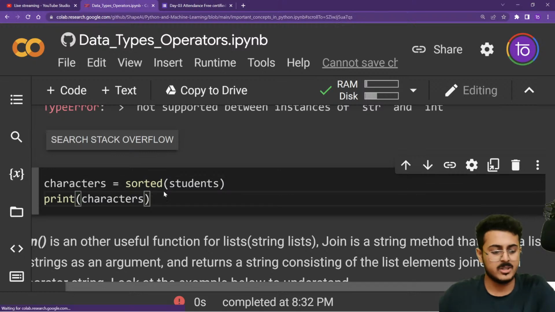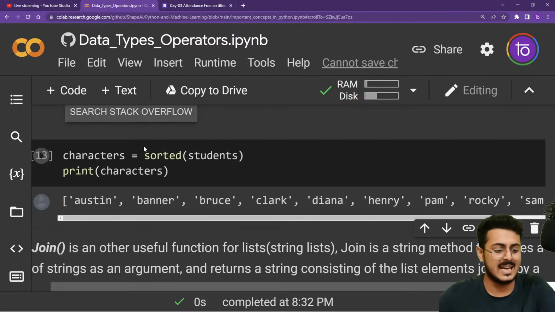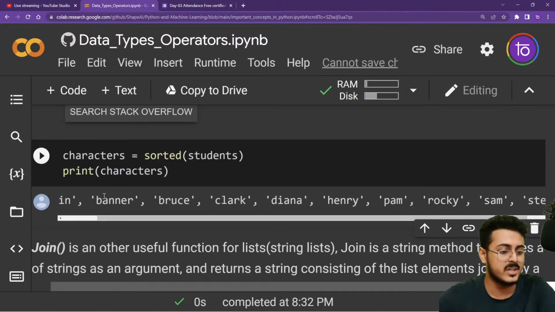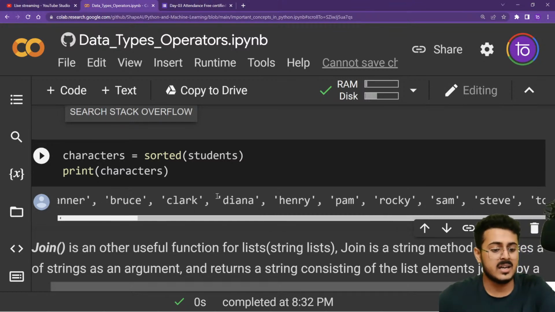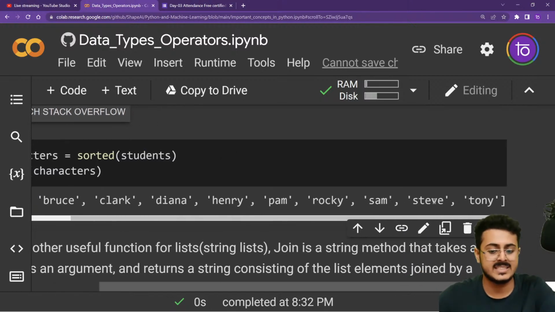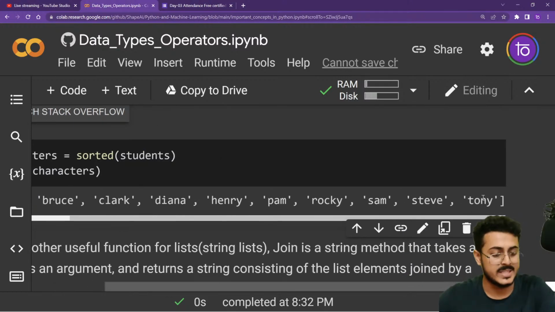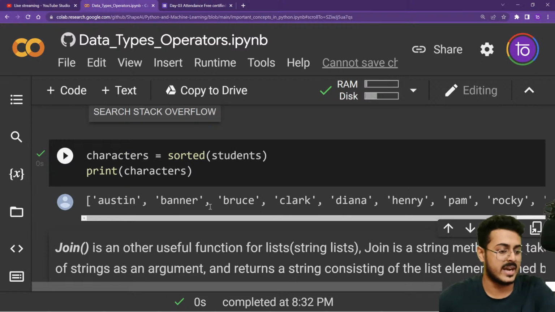Okay, so here we are able to sort our entire list. We are getting this sorted list. We're having Austin first, then Banner, then Bruce, then Clark, Diana, Henry, Pam, Rocky, Sam, Steve, and then Tony. This is our sorted list right over here, guys. Are you able to understand this? Please let me know, guys.